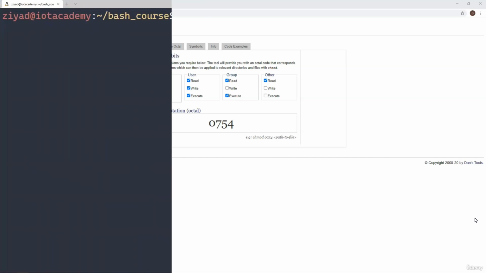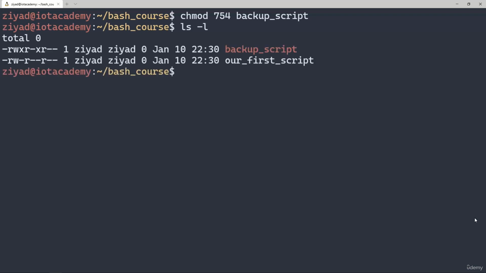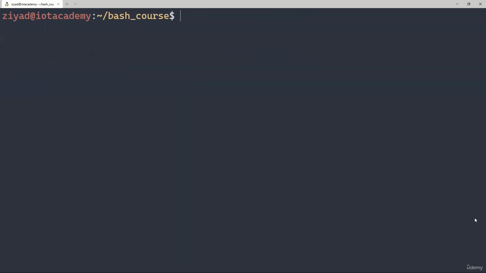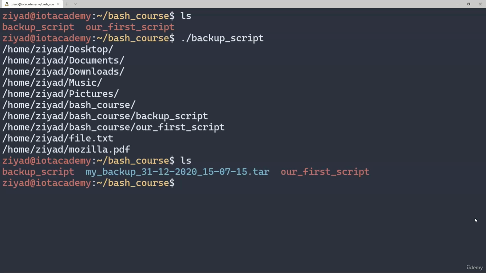So let's head back to our terminal and type chmod 754 backup script. And if we run ls -l, we can see that our script has the conditions we expected. The owner has read, write, and execute permissions. The group has read and execute permissions. And everyone else just has read permissions. Great job. The only thing that remains now is to run our script. So if we head to our bash course folder and we type backup script, and then we take a look at our bash course folder again, we can see that we now have a backup file created.